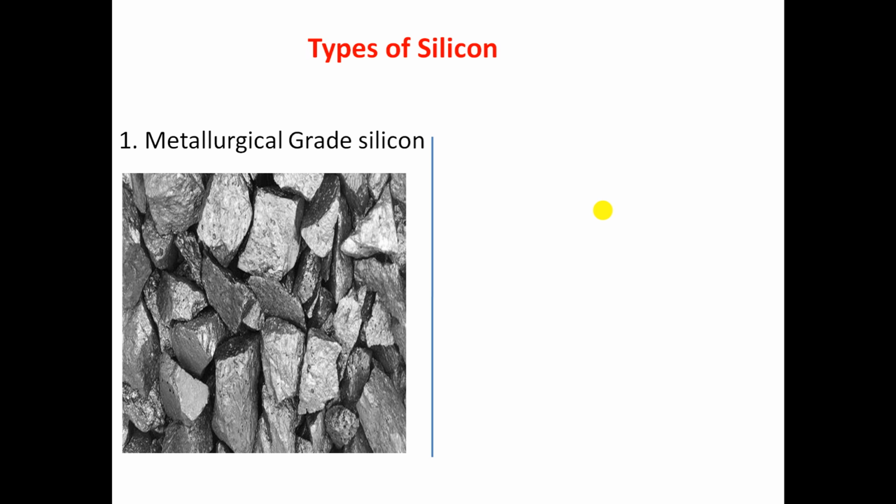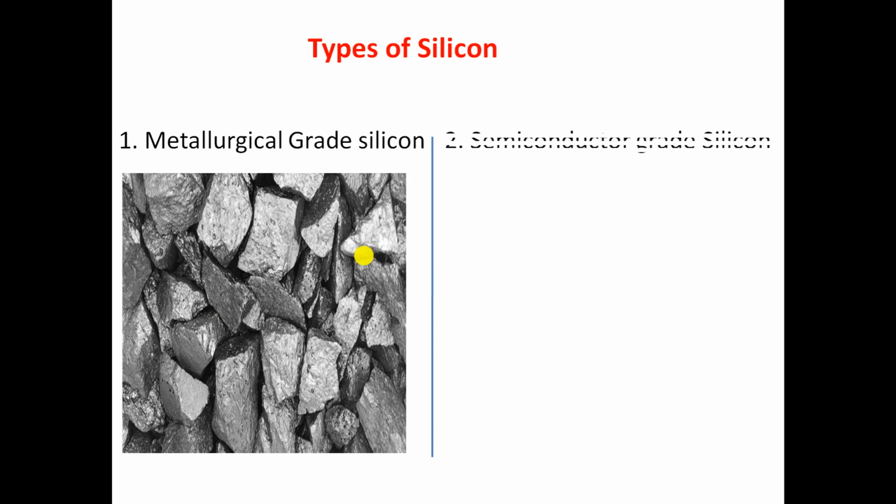Their presence in higher concentration prevents the use of metallurgical grade silicon in the solar cell. Because of these impurities, it cannot be directly used for photovoltaic cell applications, so it has to be purified.